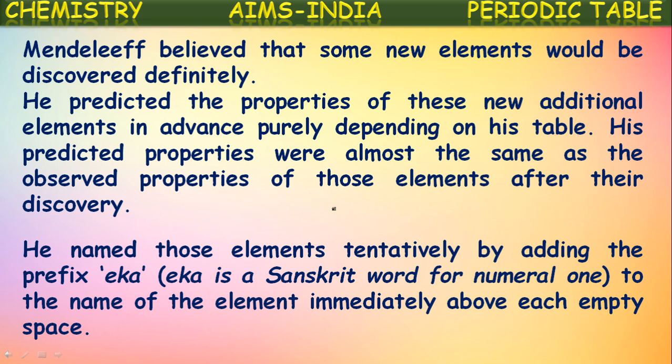So for the elements which are going to be discovered in the future, he left some blanks in his periodic table, and he predicted the properties of those elements, and he named those elements also before their discovery by giving eka as the prefix, and the name of the element which is above that blank is added to this eka. That means similar to this element. See, eka represents one or same. Let us see some examples so you can understand.